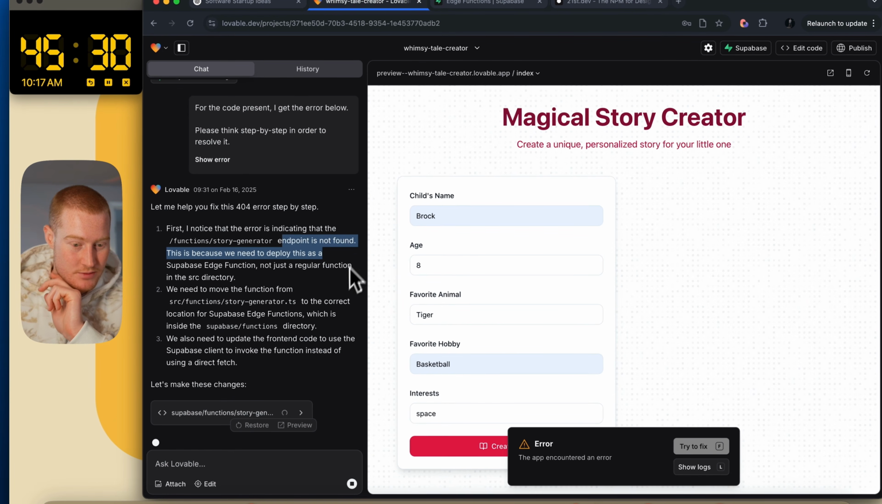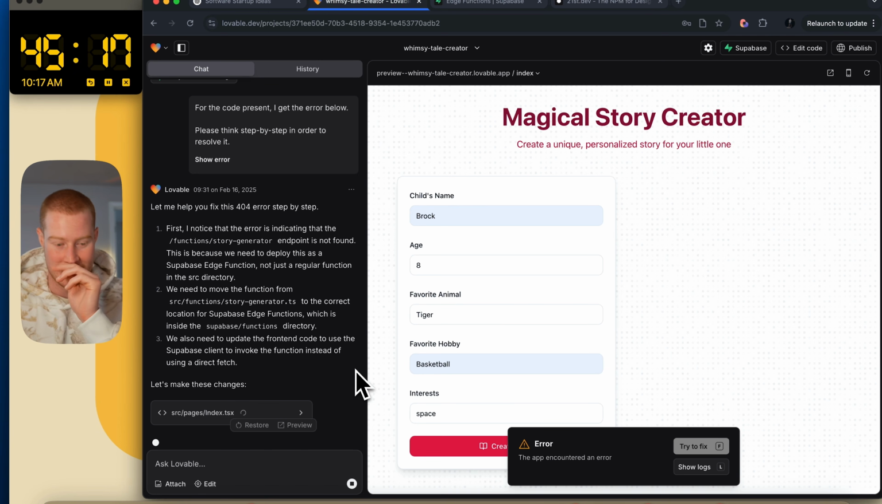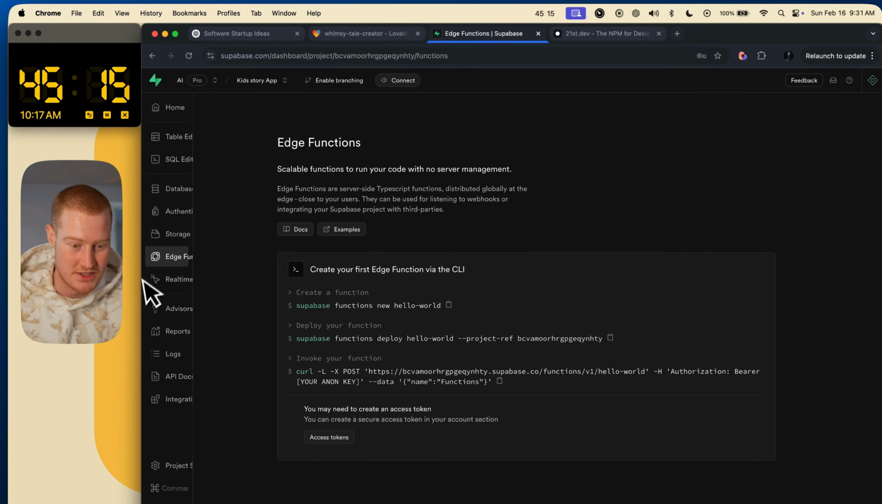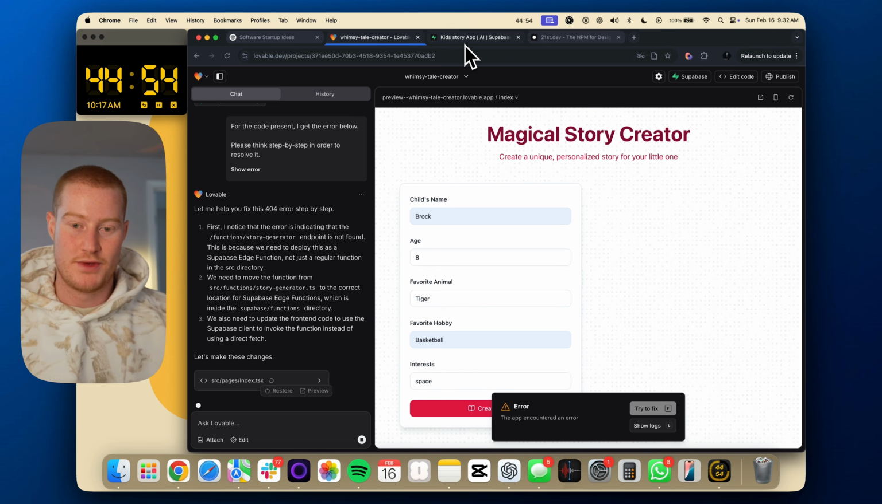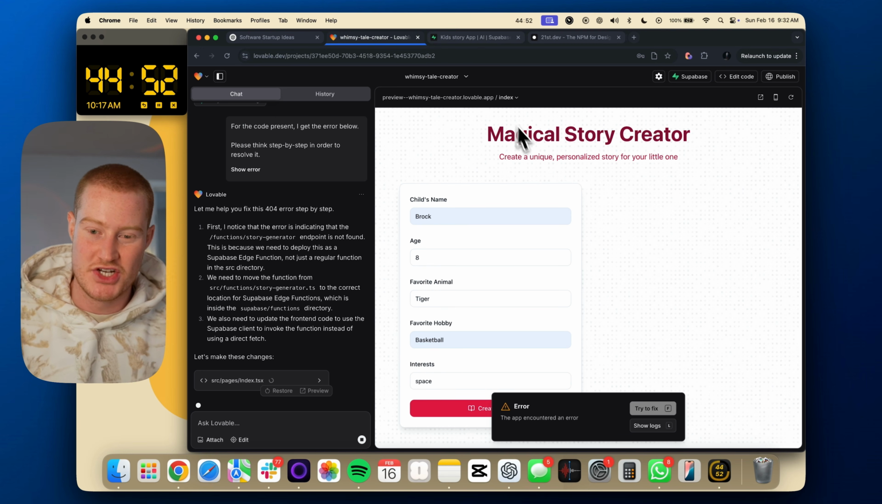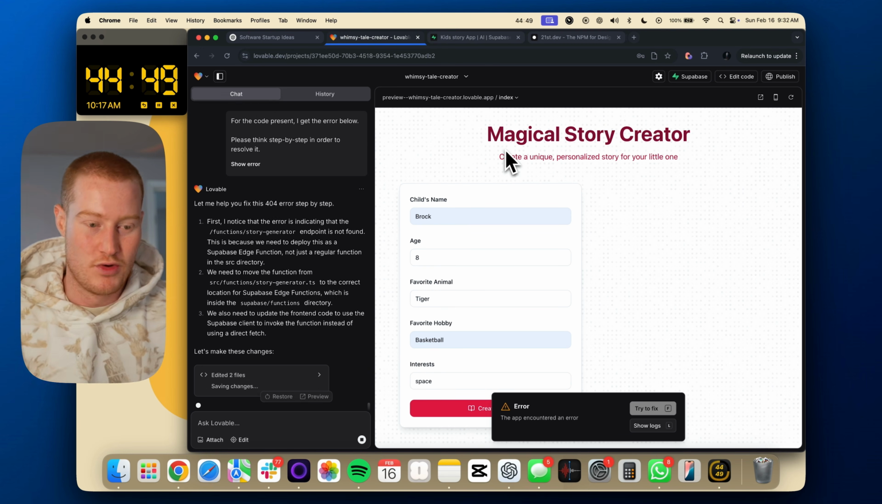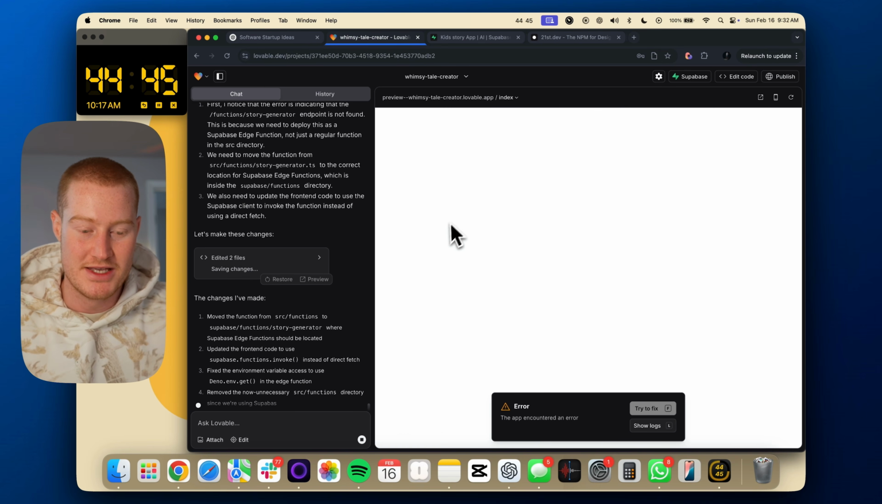So this is because we need to deploy this as a Supabase edge function, not just a regular function in the SRC directory. We need to move the function to the correct location for Supabase edge functions. We also need to update the front end code to use the Supabase client to invoke the function instead of using a direct fetch. Okay, interesting. I don't know what most of that is, but we are burning time here a little bit. But once we get Supabase set up, then we could just work on changing how we want the user interface to look and stuff, which is a bit easier sometimes.